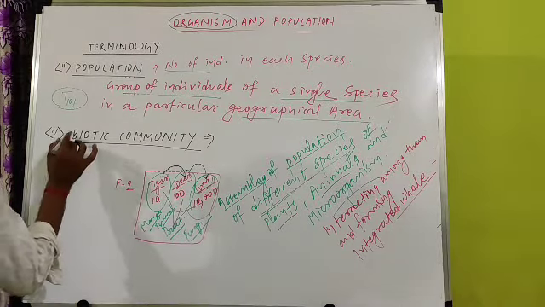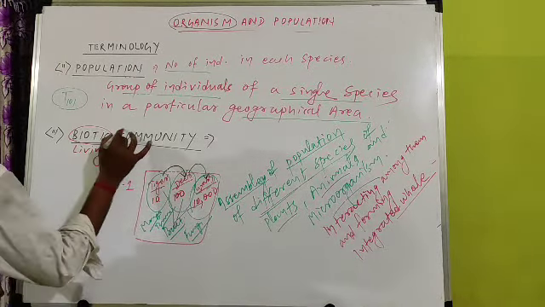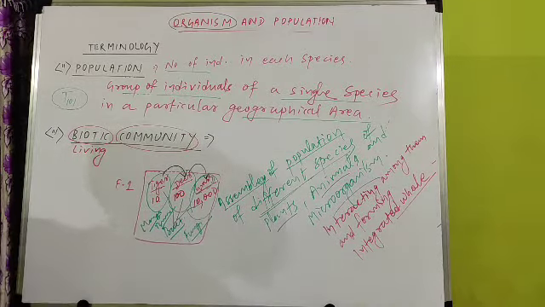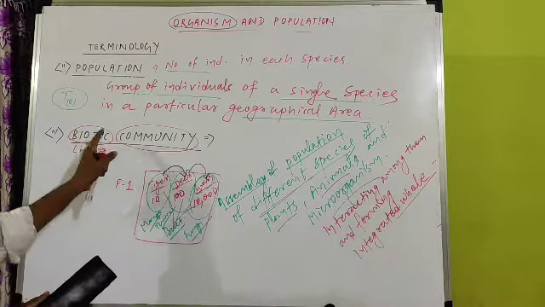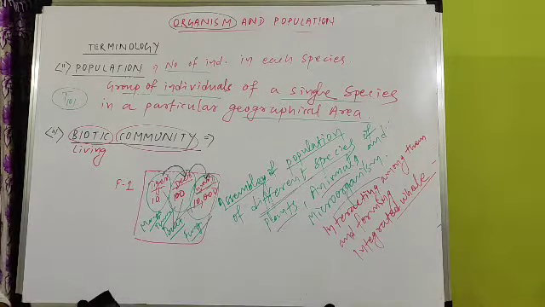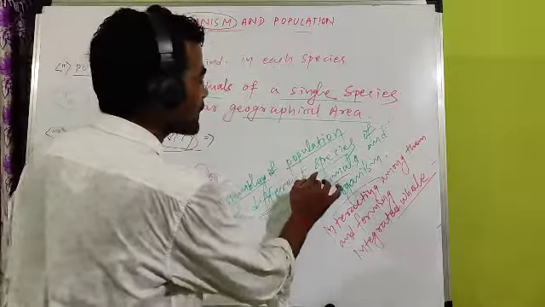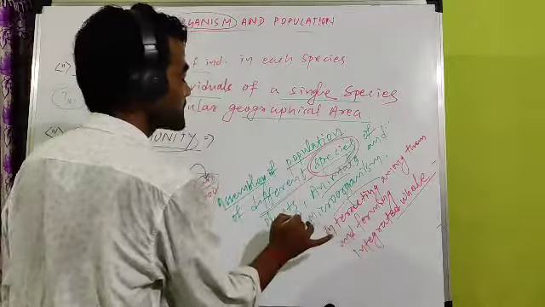But what is the meaning of biotic? Bio means living. Sometimes it is called only community or biotic community. Why are we using biotic community? Because in this biotic community only living things are found. It is the assemblage of population of different species of plants.